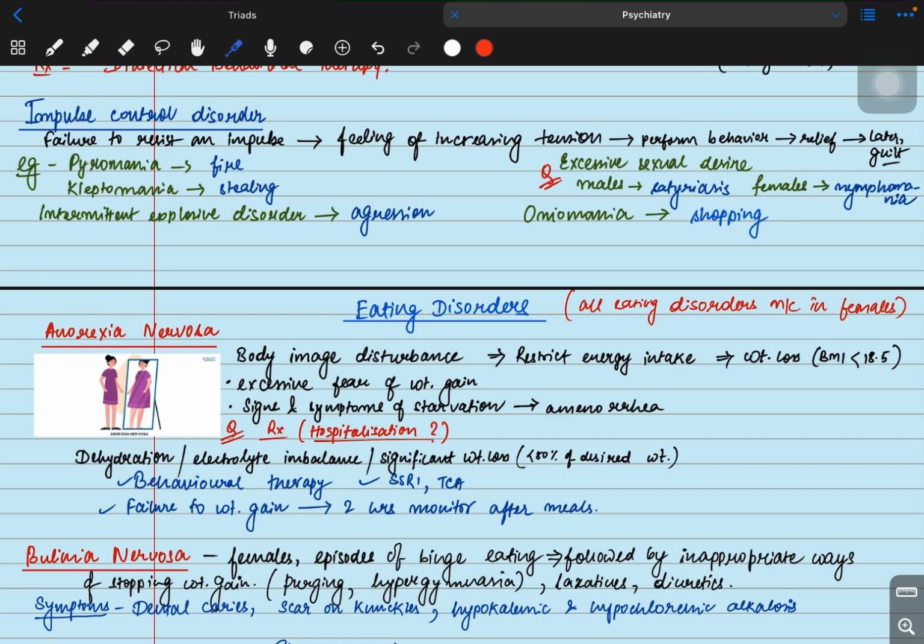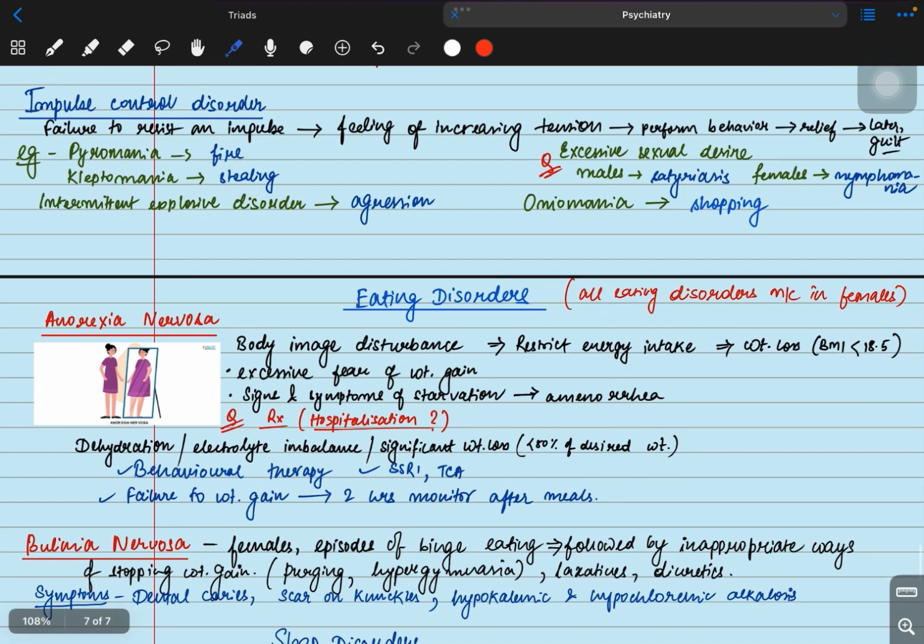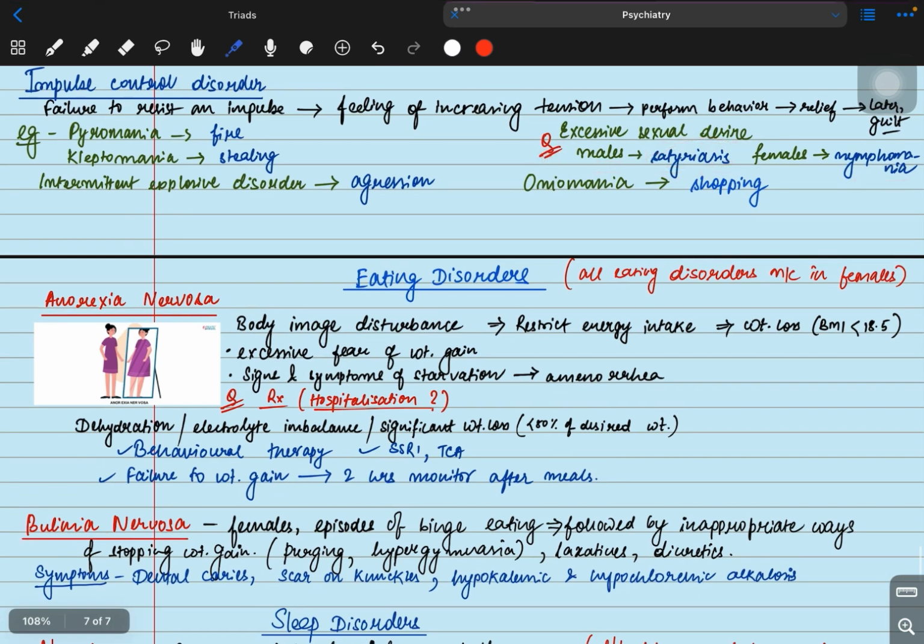What are some of the impulse control disorders? Pyromania. Pyromania means setting things on fire. Kleptomania. The patient will steal again and again. Intermittent explosive disorder. The patient will show aggression. Excessive sexual disorder. In males, it is called satyriasis. In females, it is called nymphomania. It's a question. You have to remember this. Oniomania. Oniomania means the patient has an excessive impulse to do shopping.